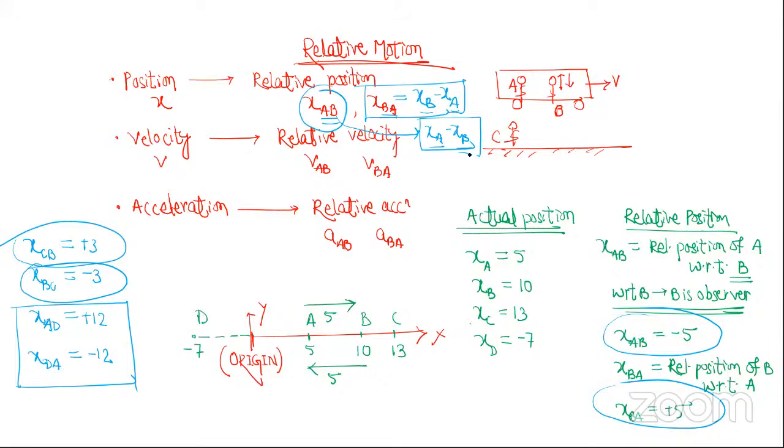Okay. Now let's go to relative velocity. So this was about position. Let's go to relative velocity. Again, here is a number line. Here is A moving in this direction with 5 meters per second. Here is B moving in this direction with 2 meters per second. Here is C moving in this direction with 7 meters per second.